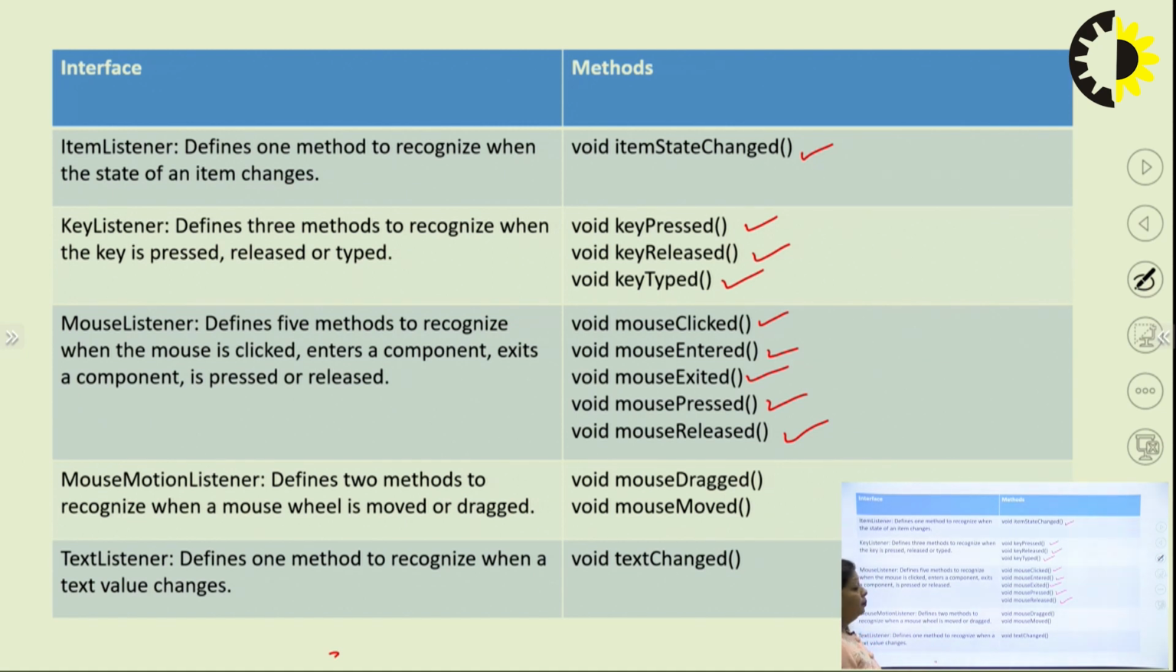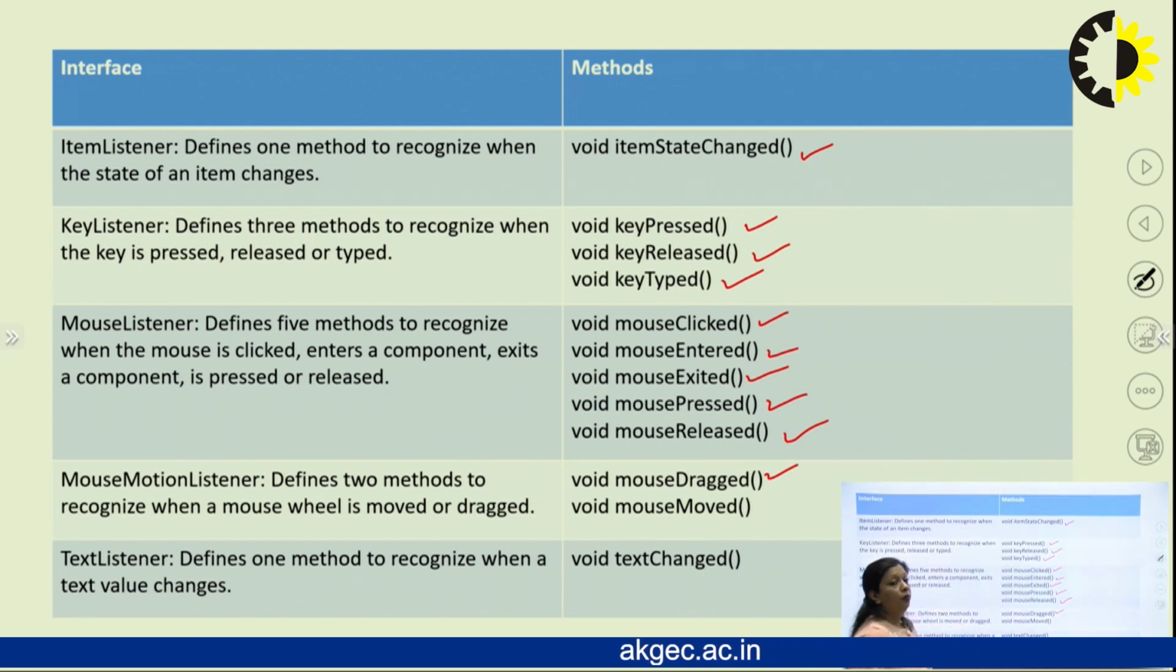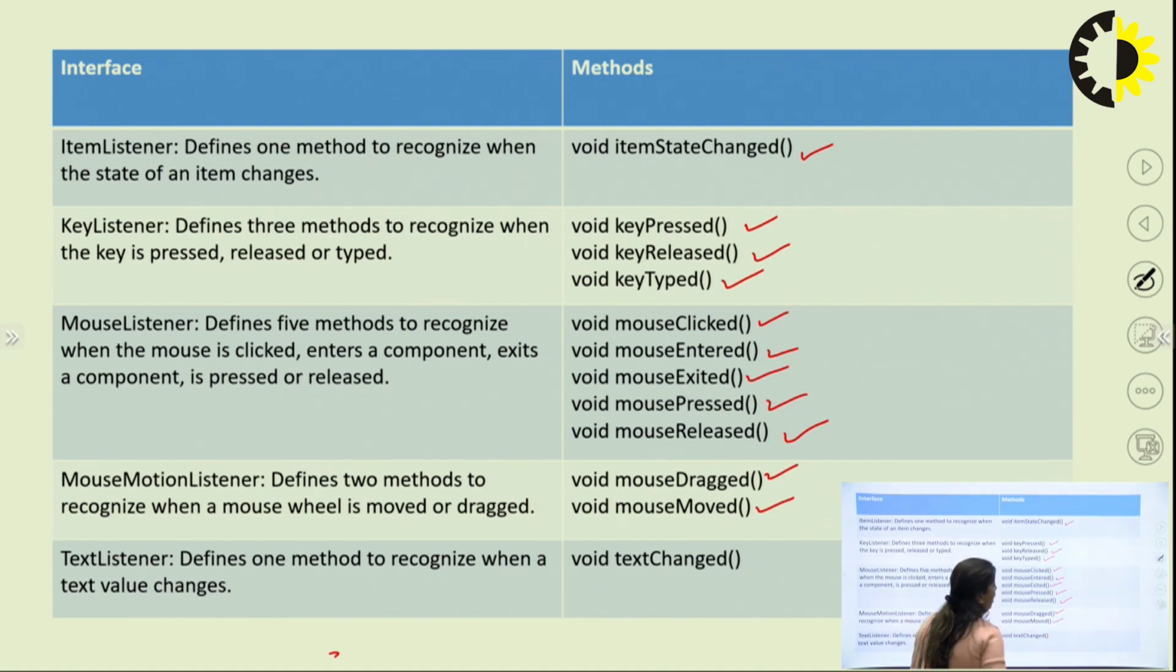The next one is the mouse motion listener interface. This defines two methods which are used to recognize when the mouse is moved or dragged. For dragging of the mouse we have the method void mouseDragged, and for moving of the mouse we have another method which is known as void mouseMoved. So we have a total of two methods in the mouse motion listener. Then for the text listener we have a single method which is used to recognize when a text value gets changed. So we have the method void textChanged.